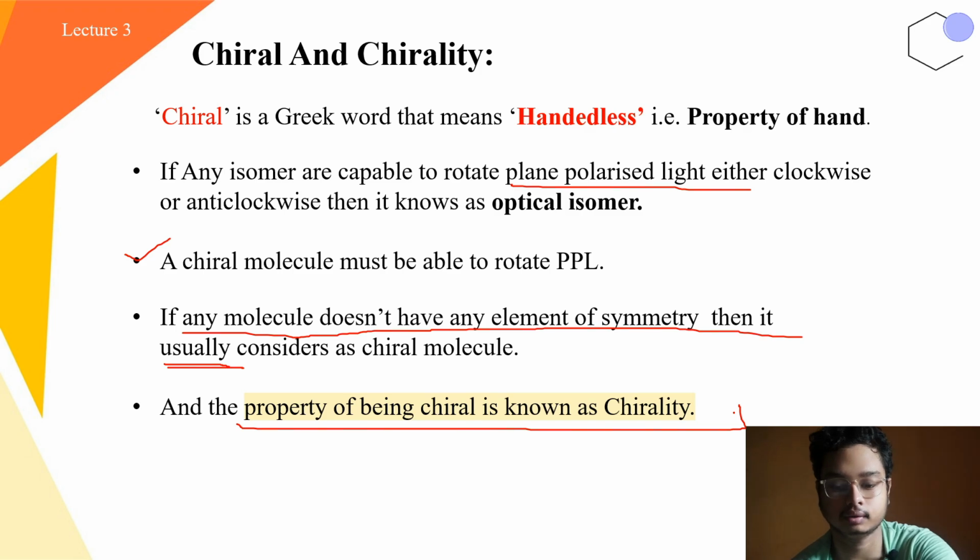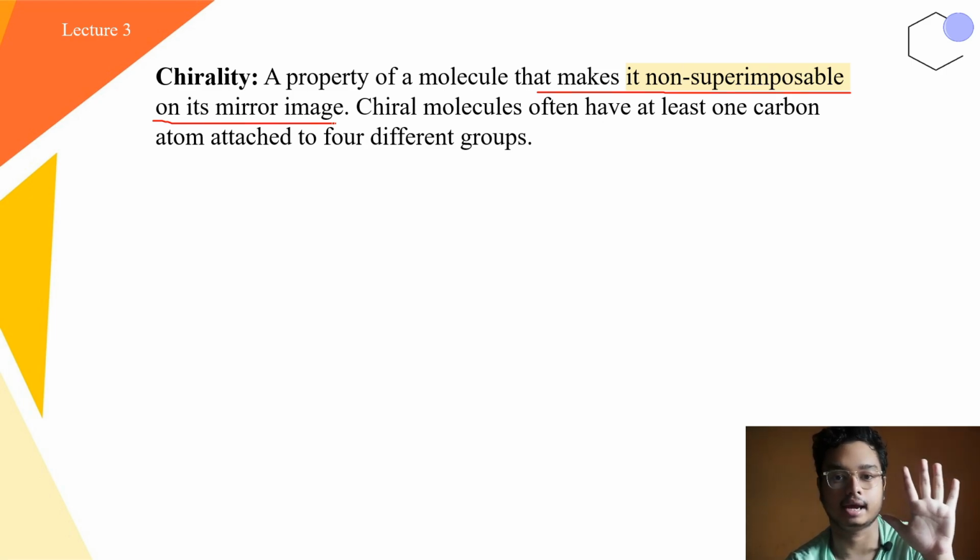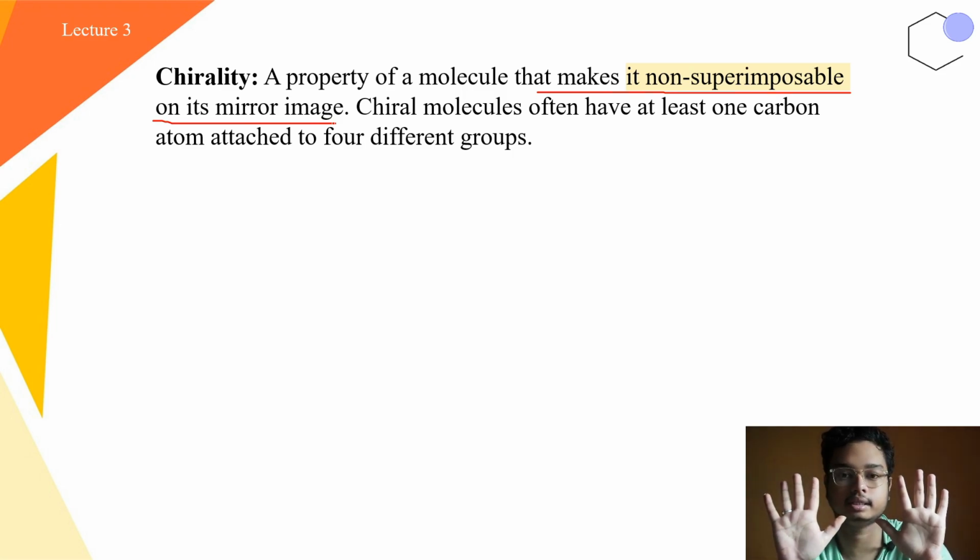As simple as that. Now let's talk about the broader definition. Chirality is a property of a molecule that makes it non-superimposable on its mirror image. Let us understand this. For example, this is my hand. If I put a mirror here, the mirror image of this hand should be this hand.